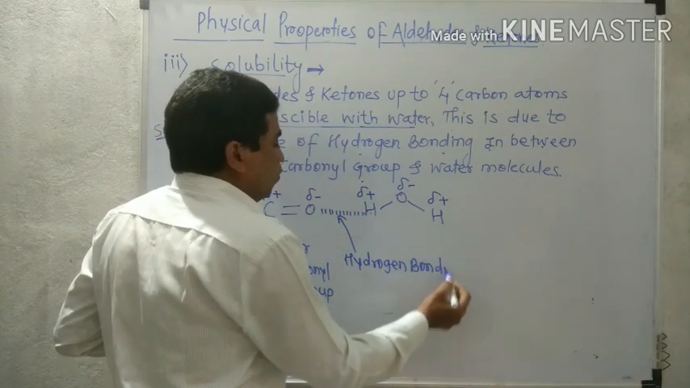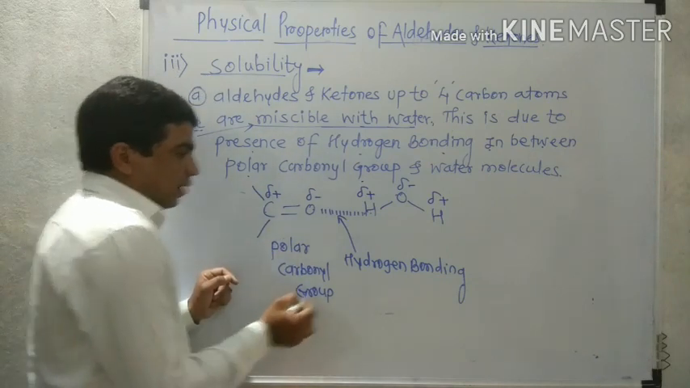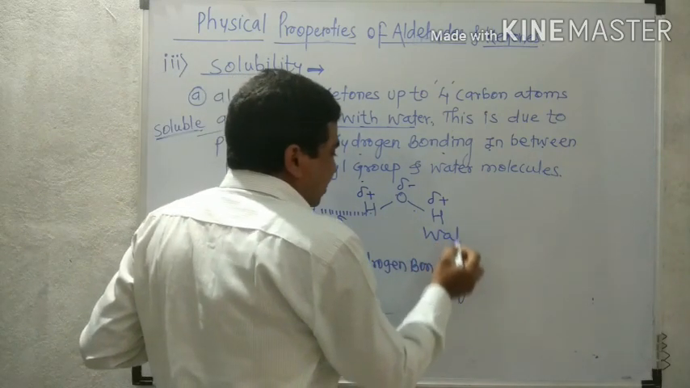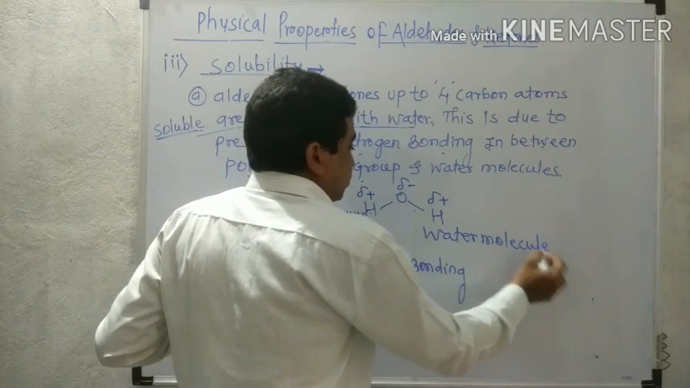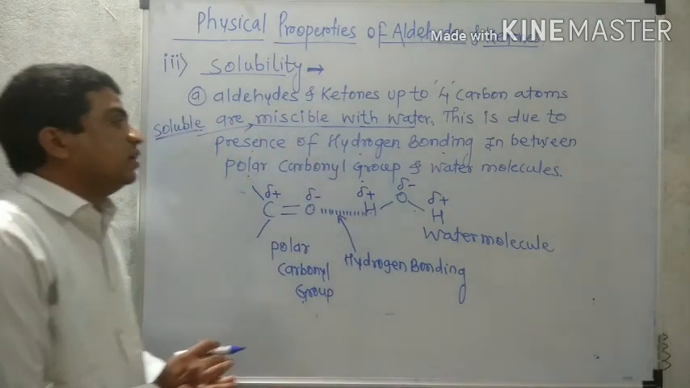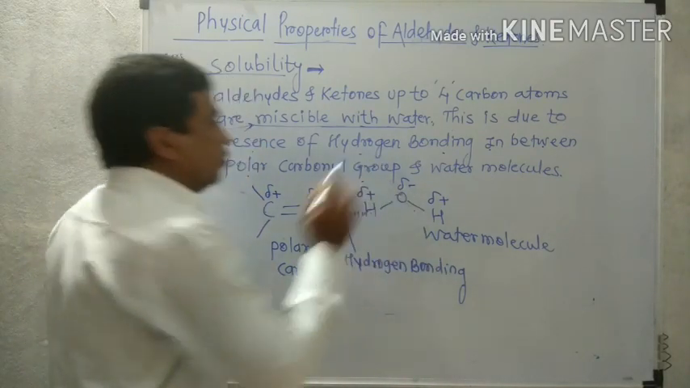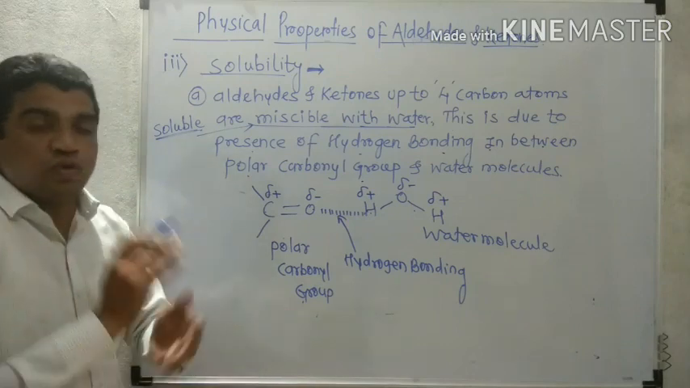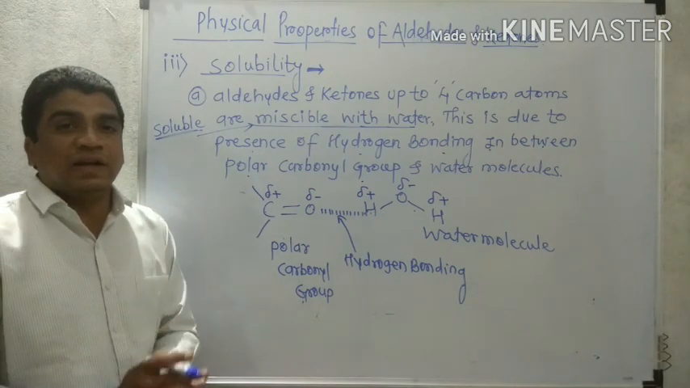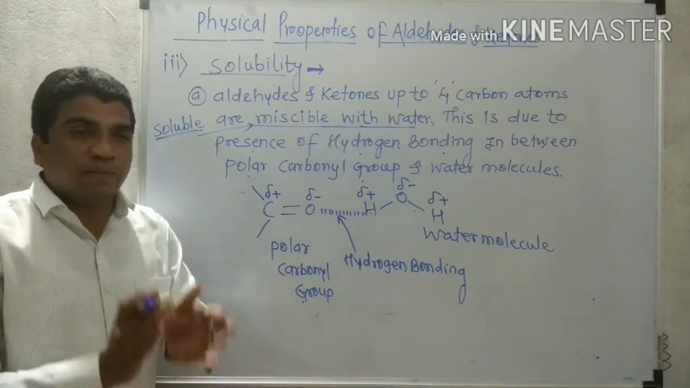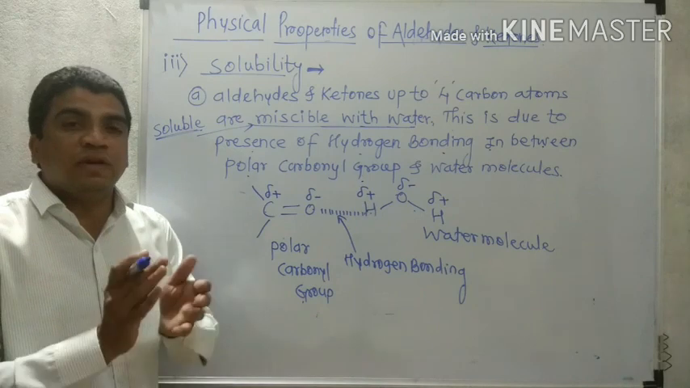So, due to the formation of hydrogen bonding between this polar carbonyl group and this water molecule, they possess good interaction. These both molecules possess good interaction. Therefore, these aldehydes and ketones are soluble in water. So, which question can be asked on this topic? Why do aldehydes and ketones that contain up to 4 carbon atoms dissolve, that is, are miscible in water?